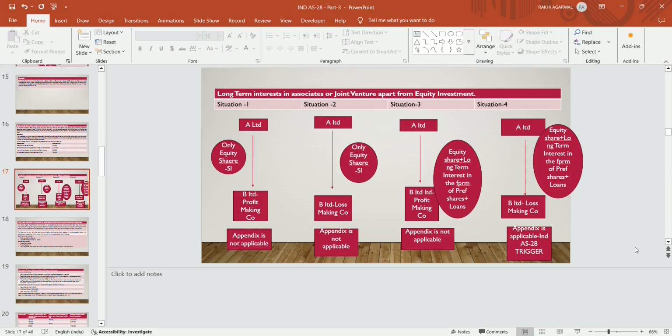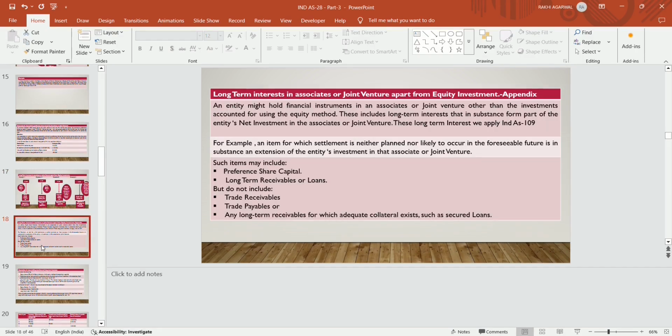In situation 4, the appendix is applicable. So the appendix gets triggered when significant influence is there, B Limited is a loss making company, and A Limited has a long term interest in B Limited in the form of preference shares or loans.